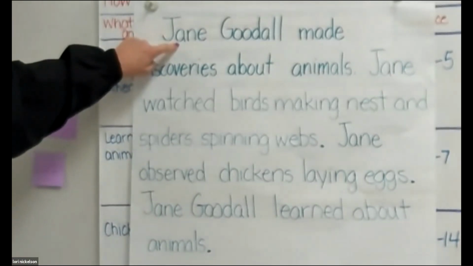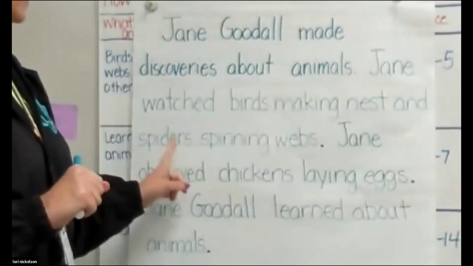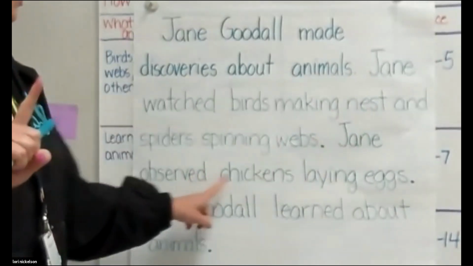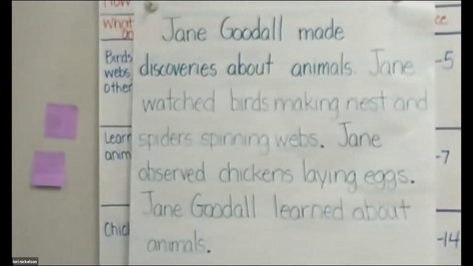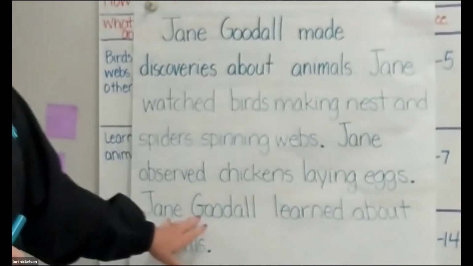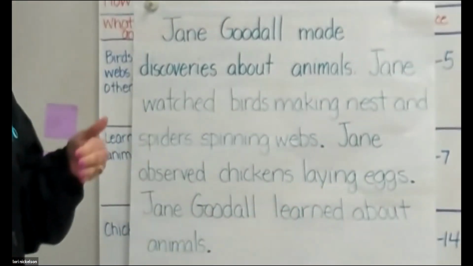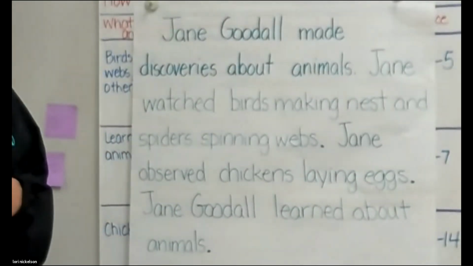We have two facts or details. Jane watched birds making nests and spiders spinning webs. That's one. Jane observed chickens laying eggs. That's two. And then now we need our conclusion, which is Jane Goodall learned about animals. So we have everything we need to make an informative paragraph, correct?